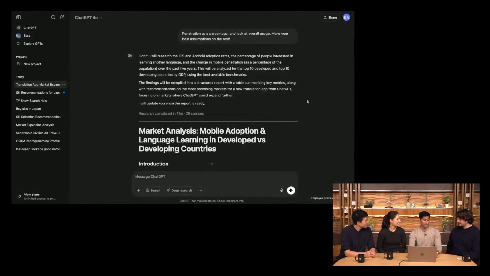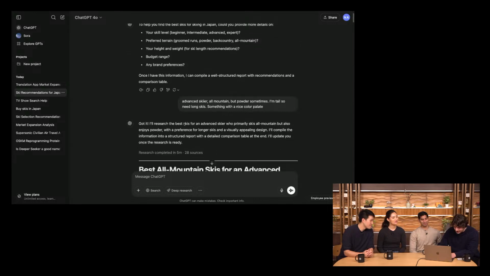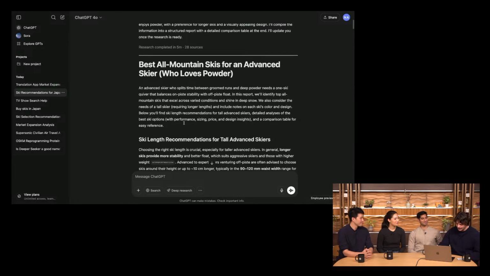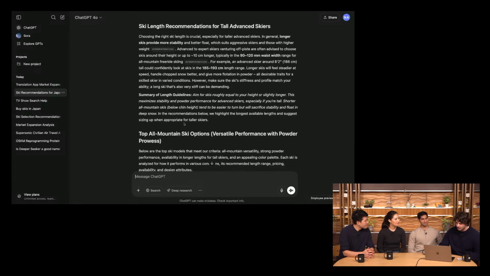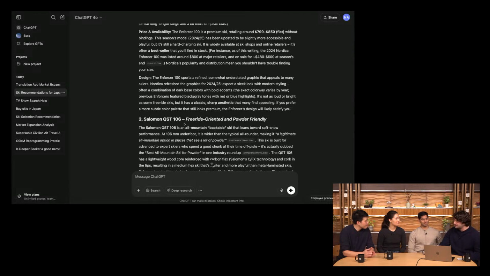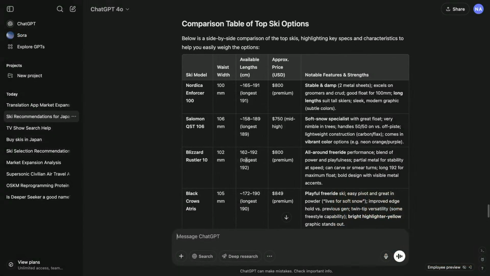Well, great. Should we check in on the skis? Let's check in on the skis. Good. All right. Scrolling up here, what I like about this is, wow, this did a lot of research. This is the kind of thing that I would probably have to spend all afternoon on, just for my own sanity to make a good purchase, to read every single thing that's written about it. But this does a pretty good job of actually hitting all the sites that I would hit and consolidating this all in a format that's a lot easier to digest than doing my own searches. And it also provides a table at the bottom here that gives the high-level comparison across the specific things that I mentioned that I wanted for this purchase.